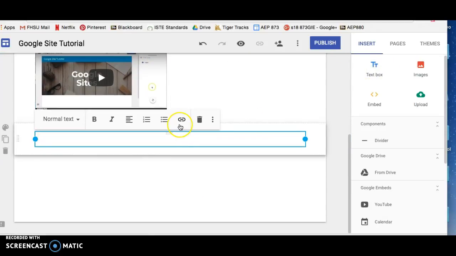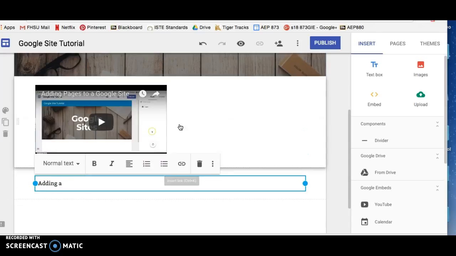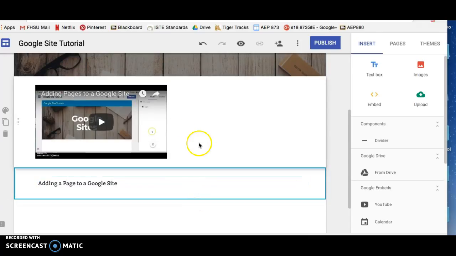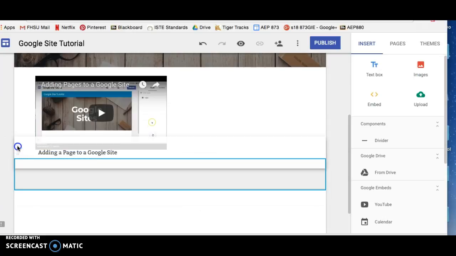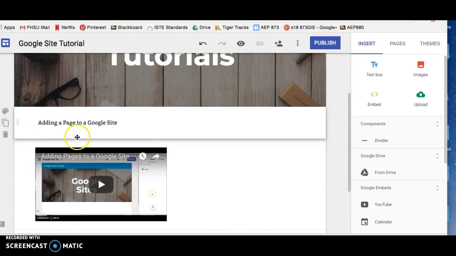Now if I add a text box, to move your content around on your page, all you have to do is click and drag them on the page.